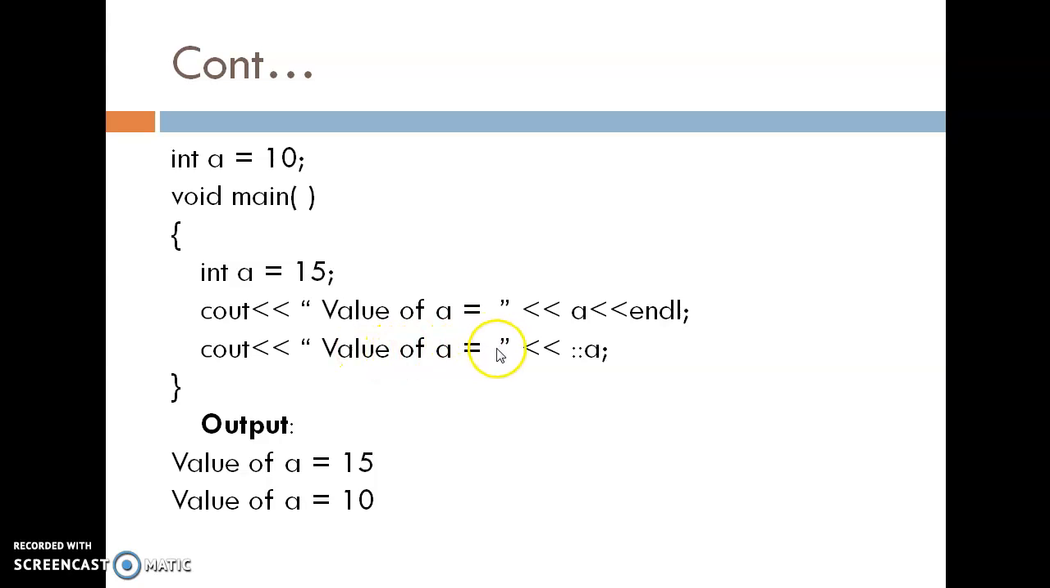Whereas the value of a is equal to, if I use a scope resolution operator and a, then it will print the value of a which is declared outside this void main. That means this a is going to print the value for the global variable. So here the value of this global variable a is equal to 10. So here it will print the value of a is equal to 10.